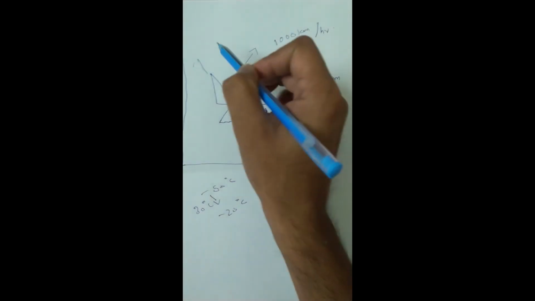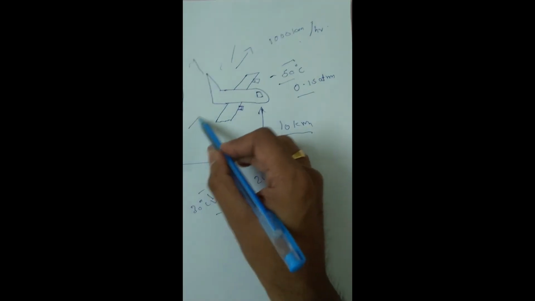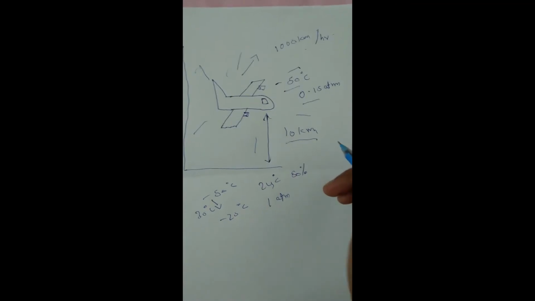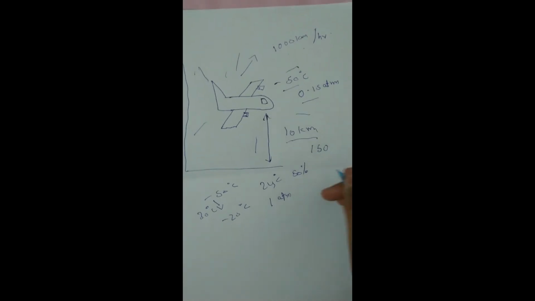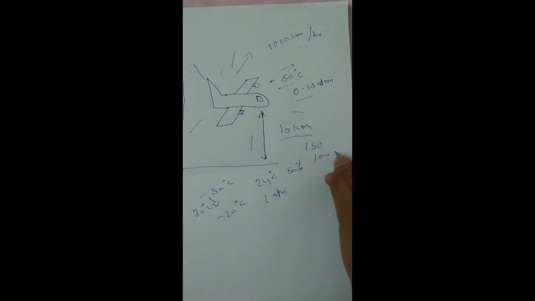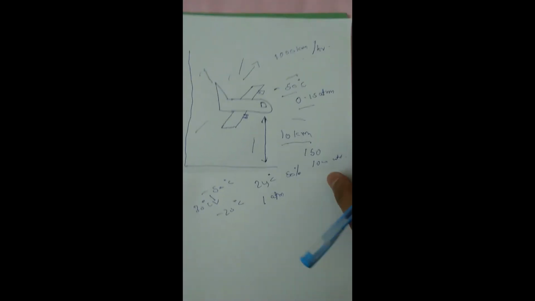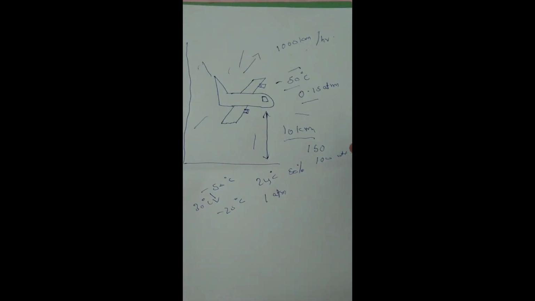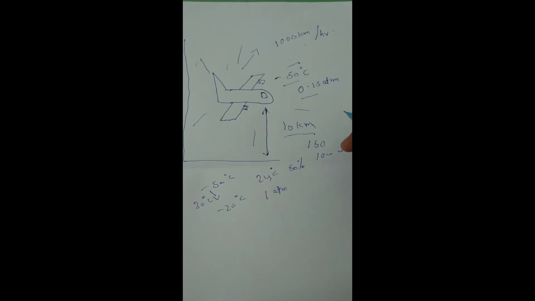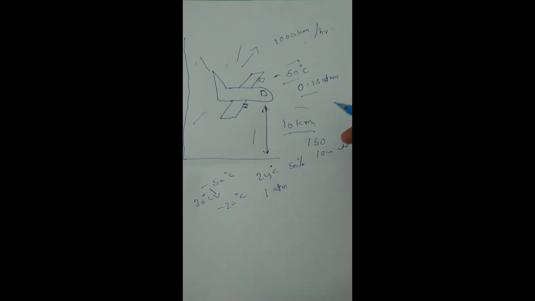Apart from this, there is a lot of solar radiation at that height, and this solar radiation also adds to the heat load inside the aeroplane. The maximum capacity of a domestic aeroplane is around 150 people. For 150 people, even at 100 watts per person, this adds around 8 to 10 tons of refrigeration of cooling. And apart from all these, the aeroplane also has electronic loads.